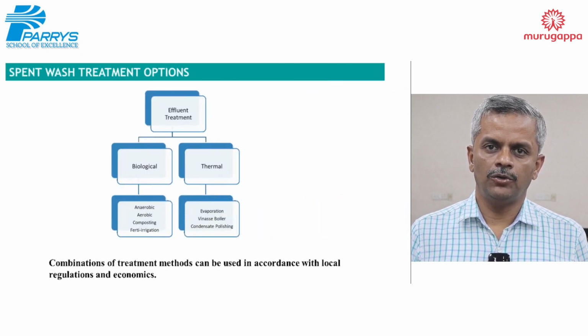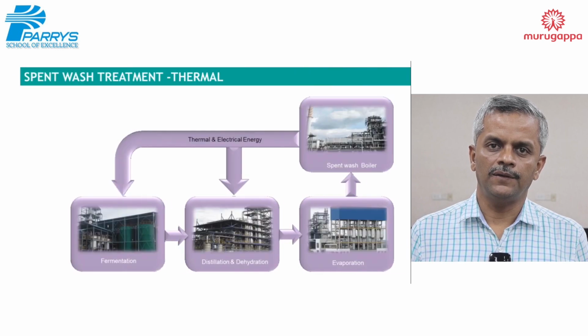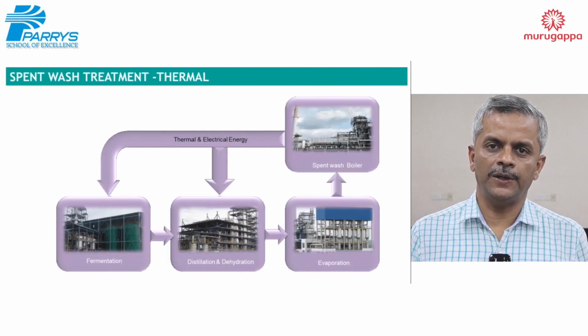The spent wash is treated in the first evaporator to concentrate the effluent from 15 brix to 60 brix. Then this concentrated spent wash is used as a fuel in the boiler along with supportive fuel of coal or bagasse.